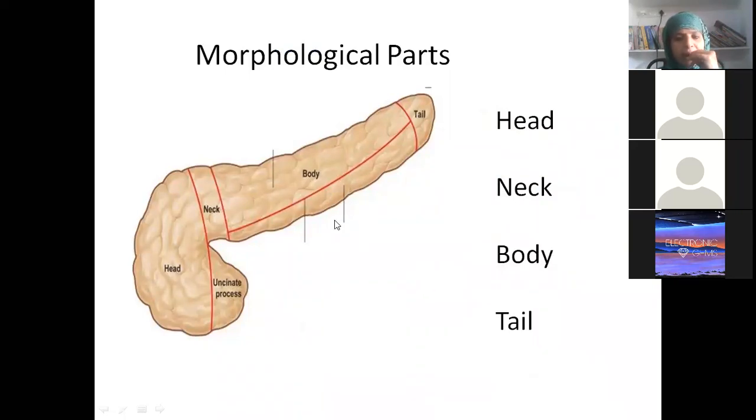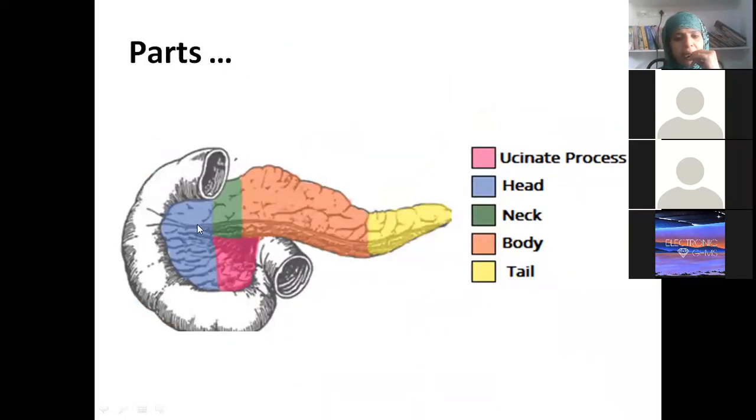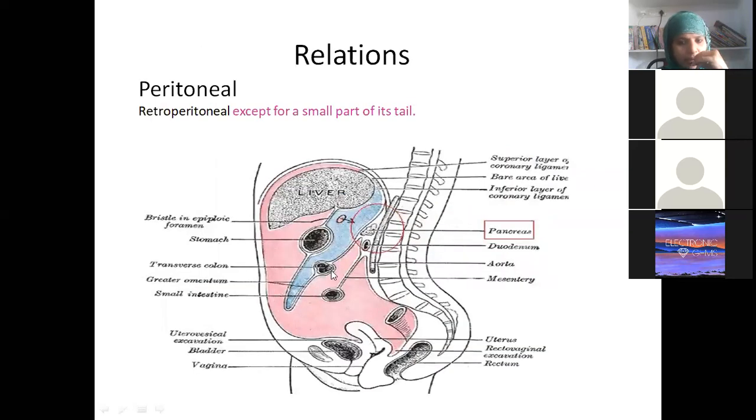So morphological parts are head, neck, body, tail. Different colors are given to represent this. Head along with uncinate process is given pink color. Then neck, body and tail. Now where is the pancreas here? This is our peritoneal cavity picture, isn't it? Chavi, what is this pink area telling us? What is this complete area called? Greater sac. Very good, greater sac.